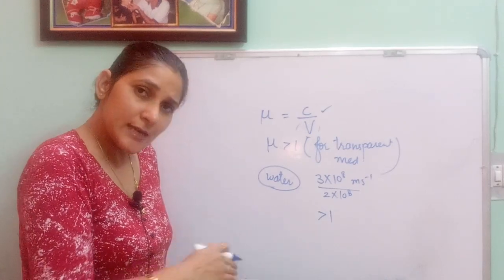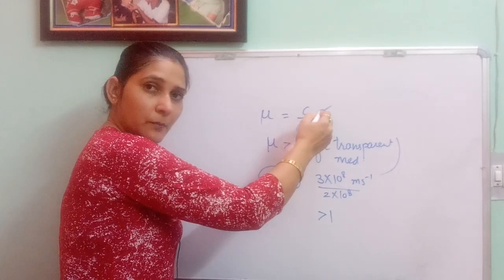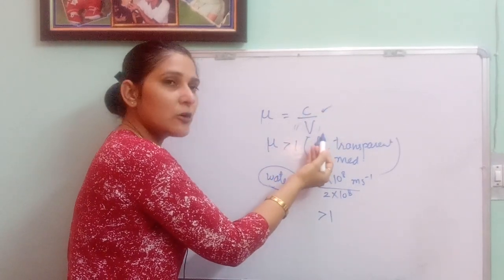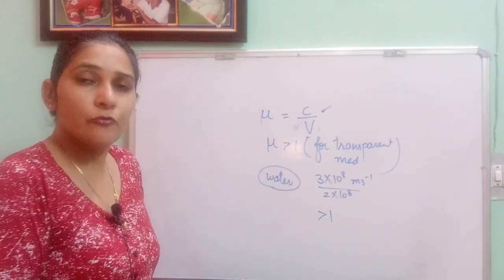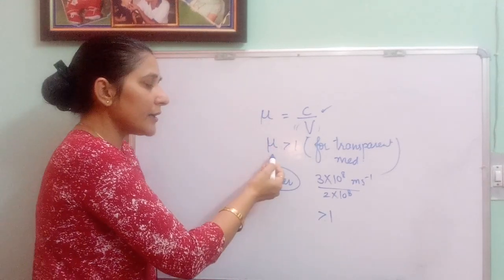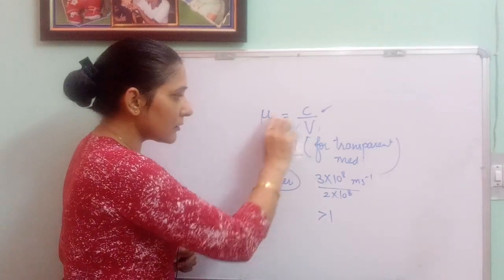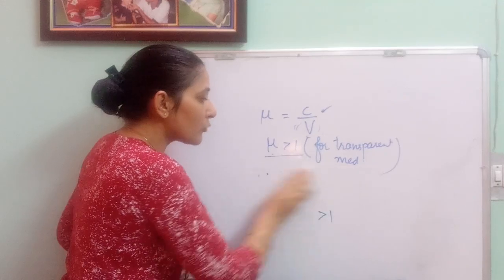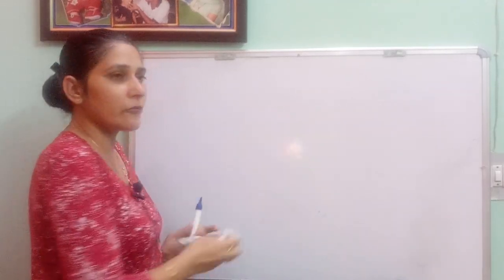So this is happening in all the situations. The speed of light in air is maximum. Whatever is the speed of light in medium, that is always less than the speed of light in air. So we always get an answer greater than 1 for all transparent media. So that's why we are saying refractive index is always greater than 1 for a transparent medium. Beta, please read out this content from your book also, because most of the time you are going to get a 1 mark question from these kinds of statements. So please don't leave it.